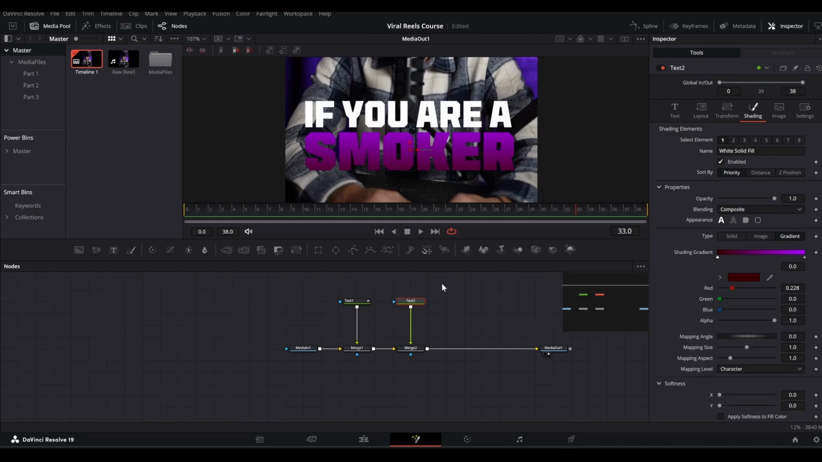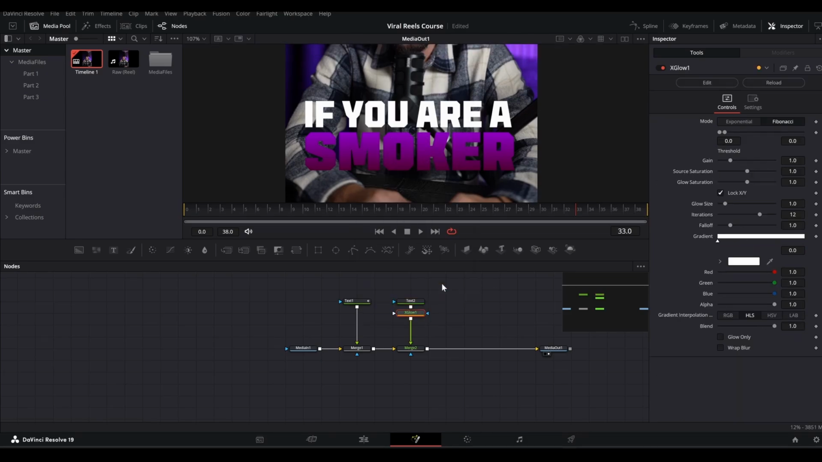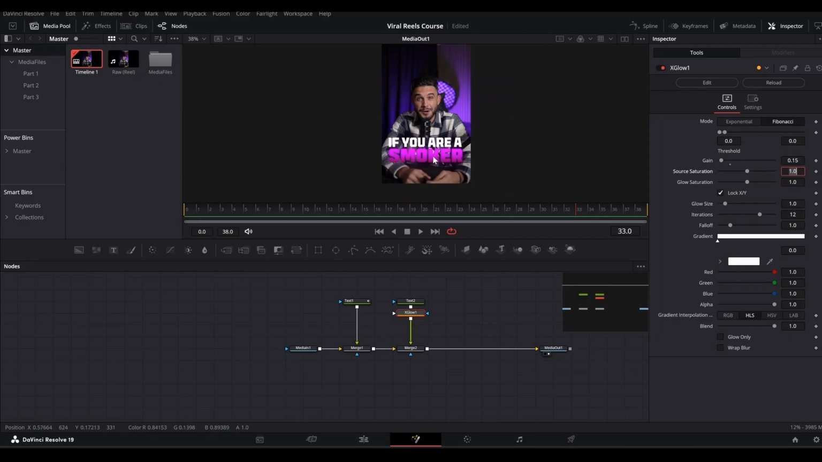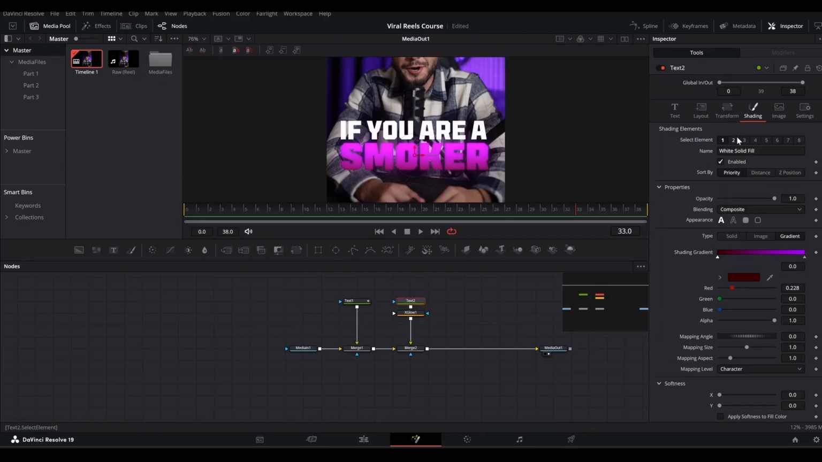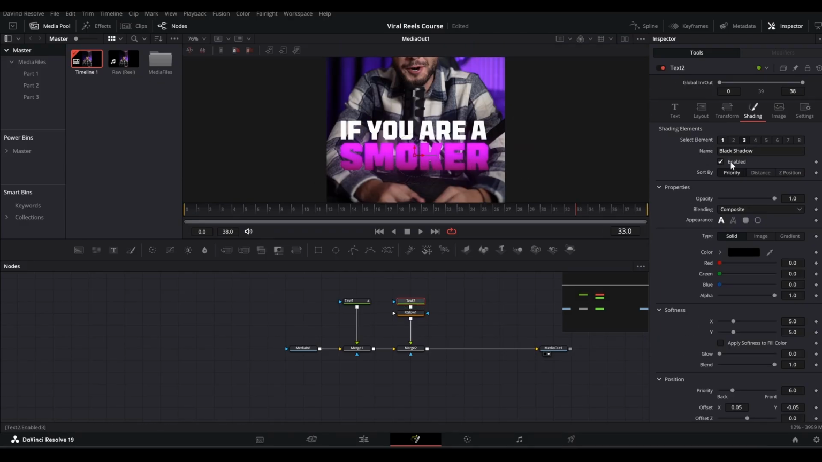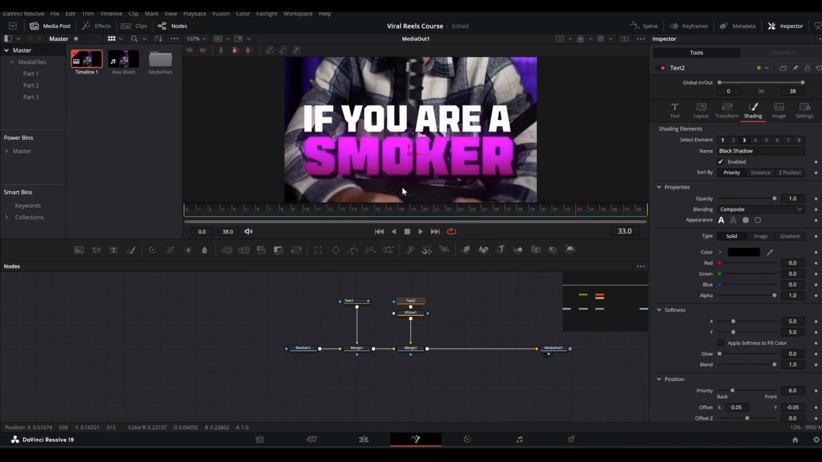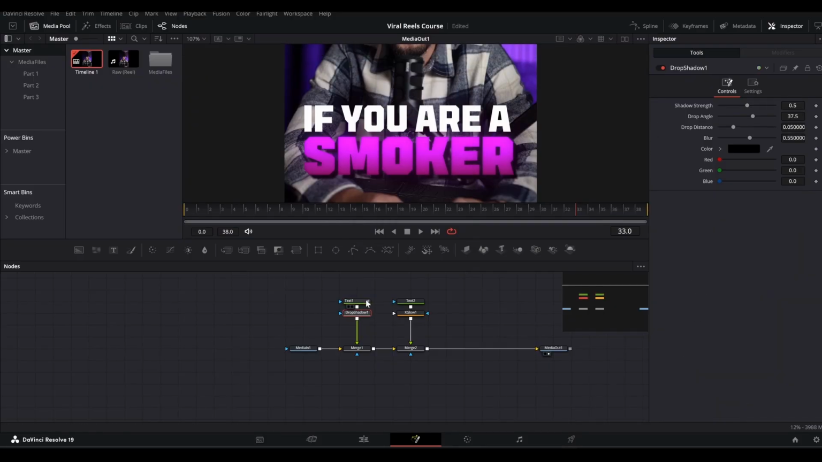And then we can add an X glow to it like this and bring the gain to maybe 0.1 or 0.15 maybe like so. All right, I will also go to this text node in the shading, select element 3 and enable black shadow for this, and add a drop shadow in the first text as well.